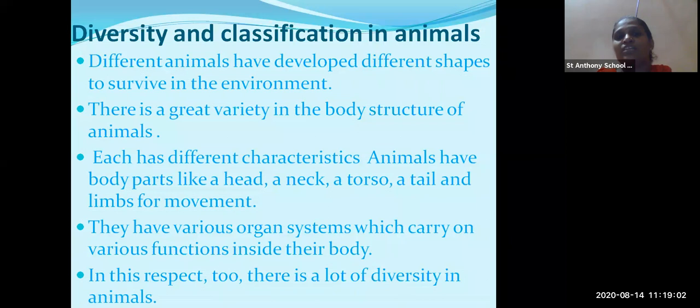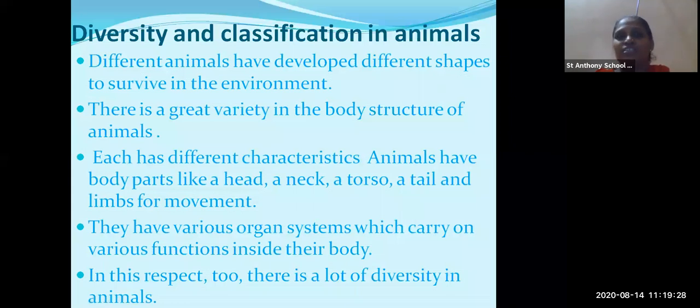Then the animals which are living in desert region, the adaptation is different there. So you can see that the different animals are having different adaptation according to the climate, because they want to survive in that condition. So they have adapted themselves in such a way that they can survive in the environment.